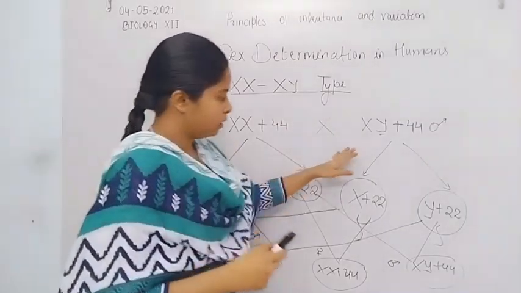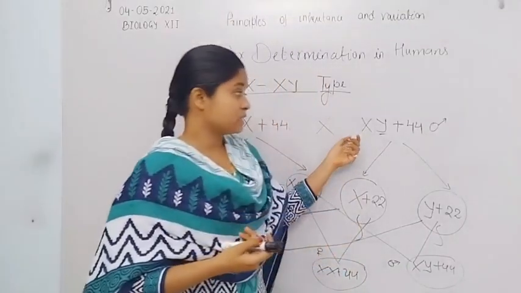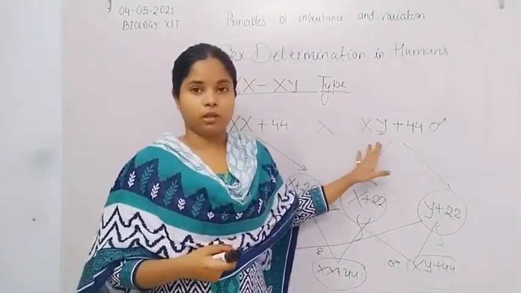But in case of male, both the X and Y chromosomes are functional.